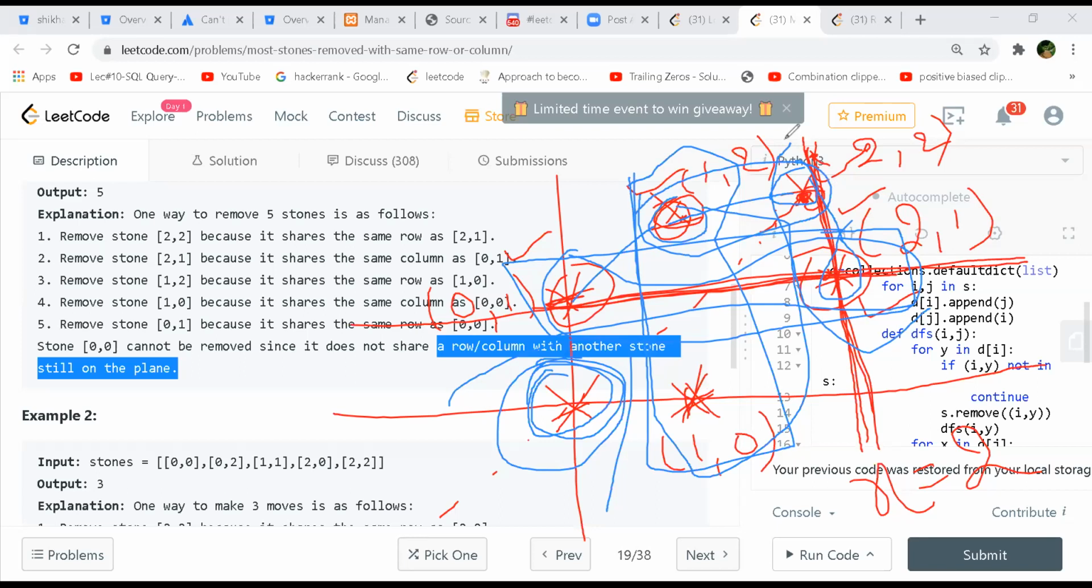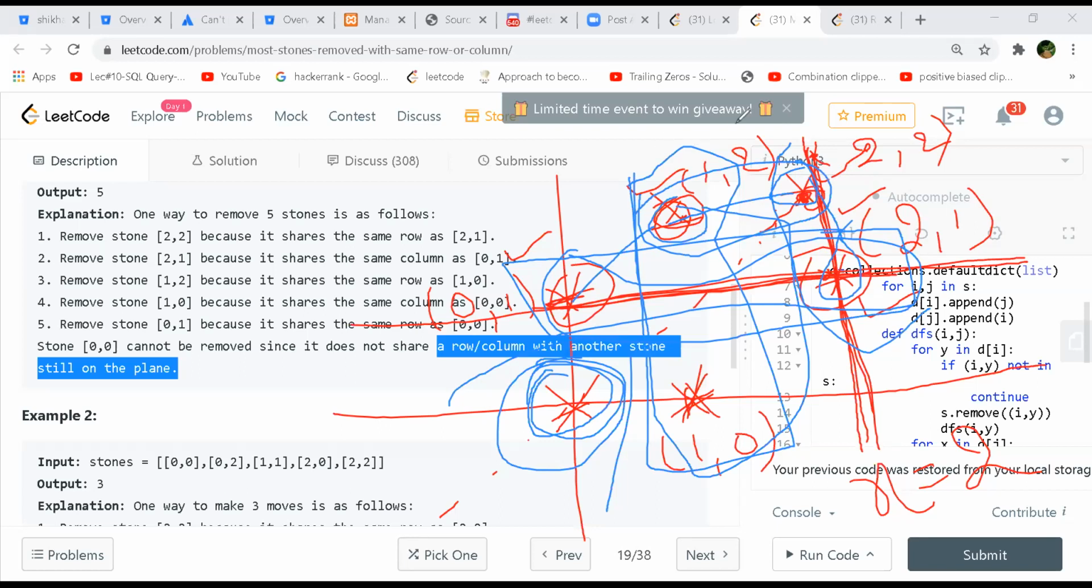Then how is this related to connected components? Because they have a relationship with each other. So whenever we have a relationship within a group of stones, they form a connected component, correct? Yeah. And then we find how many connected components there are, like an island problem. So we can return the number of stones minus 1, because you will have only one number left.